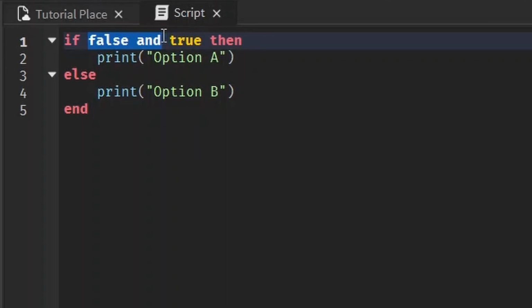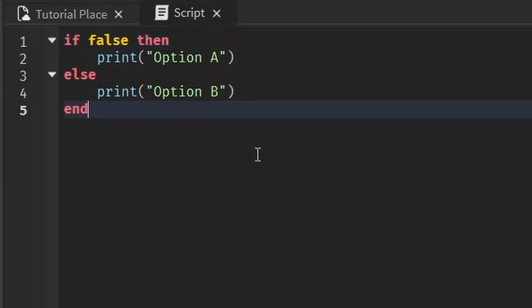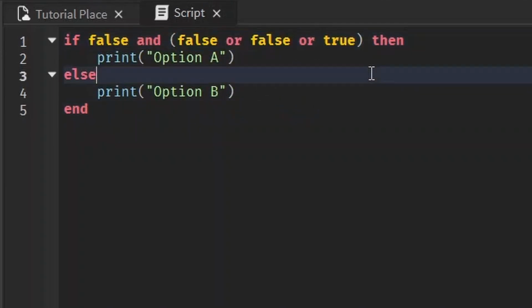And then false and true, for and, they both have to be true, and they're not both true, so it's going to be false. And that's why you got option B. And you can see why parentheses are important to make sure it behaves the way you expect it to.